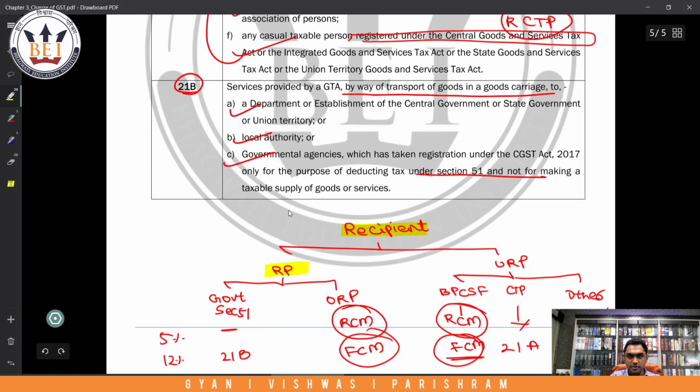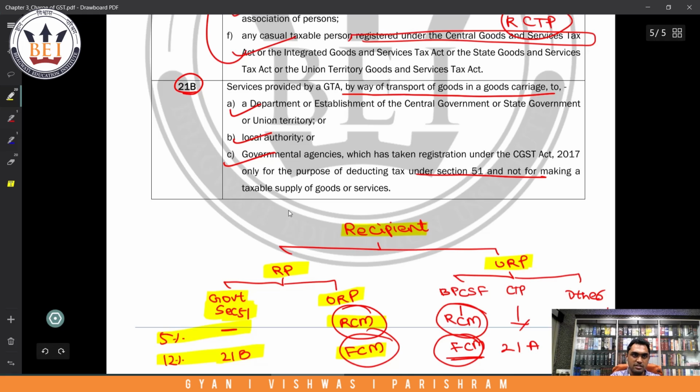Recipient can either be a registered person or an unregistered person. If he is a registered person, that is government, and one who has taken registration only for the purpose of payment of TDS, or is another registered person. Here RCM is not applicable and FCM is also not applicable because of 21B. Other registered person, either RCM can be applicable or FCM can be applicable.